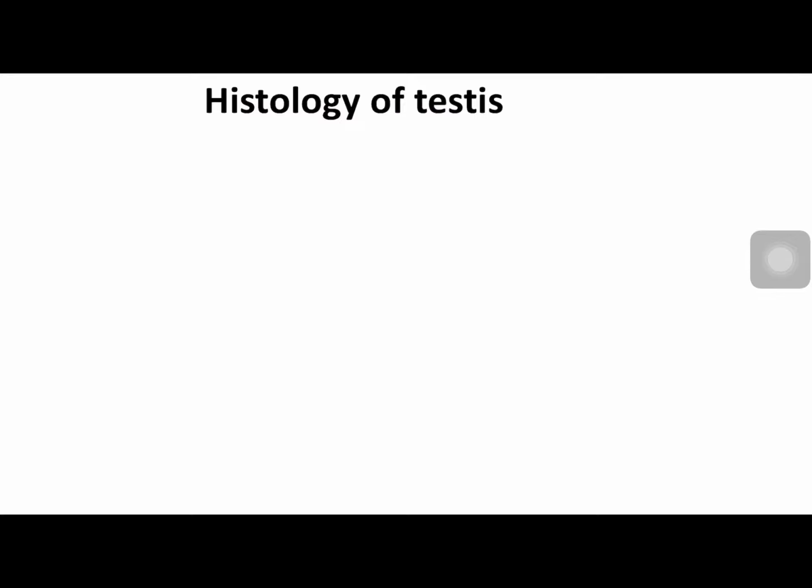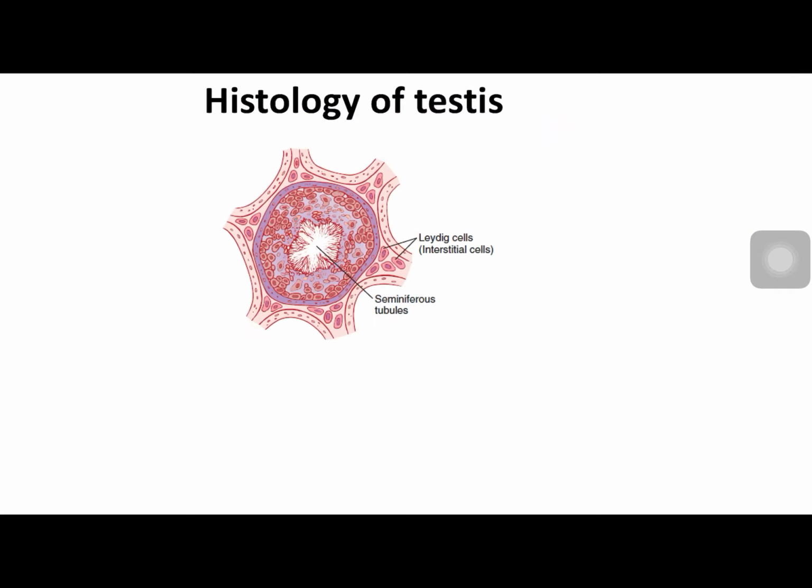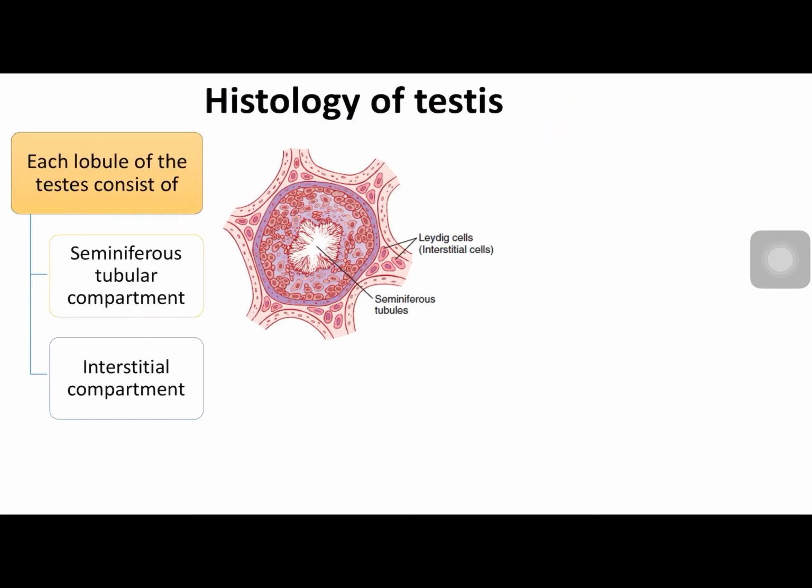Now let us see the inner part of the testis, that is histology. Histologically, the testis can be divided into two parts: the seminiferous tubular compartment and the interstitial part. You can see here this tubular structure is the seminiferous tubular compartment, and surrounding it is the interstitial compartment.